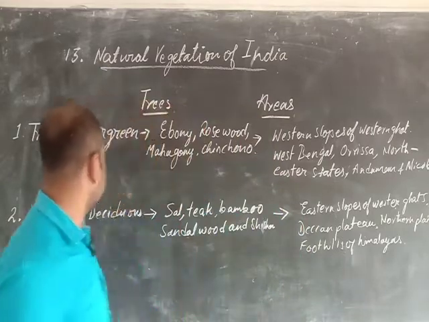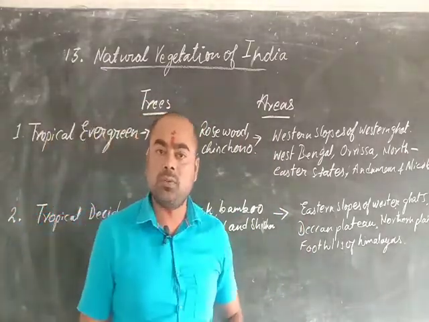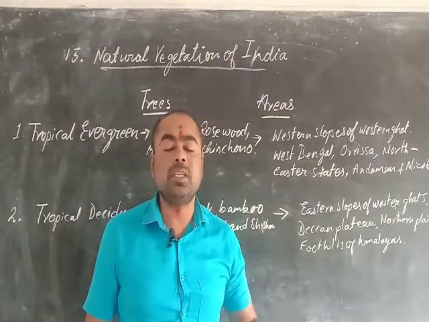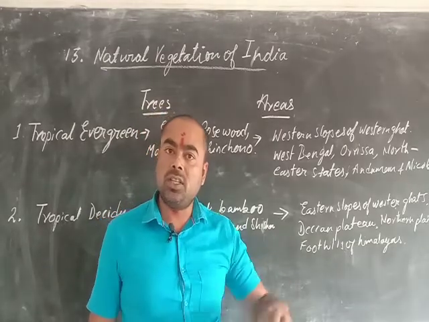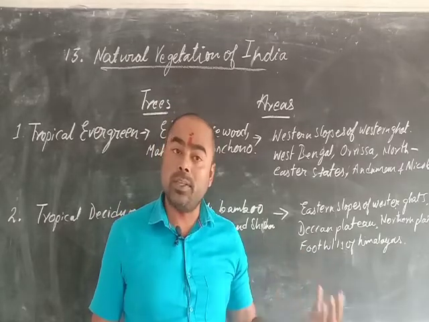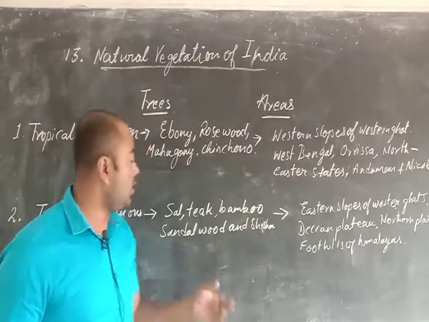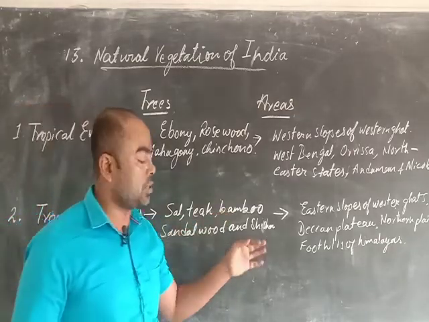Our next one is tropical deciduous forests. Tropical deciduous forests are those forests which are found in tropical areas but they shed their leaves in one particular season, okay. In one particular season they all shed their leaves. So that kind of trees or forests are known as tropical deciduous forest. The trees they have are sal, teak, bamboo, sandalwood and shisham, okay.